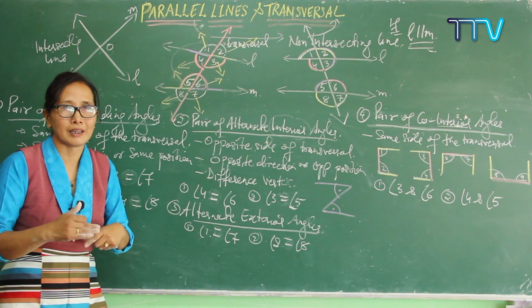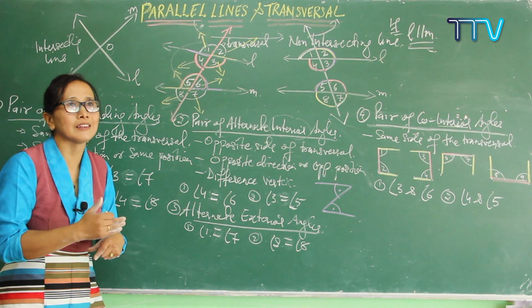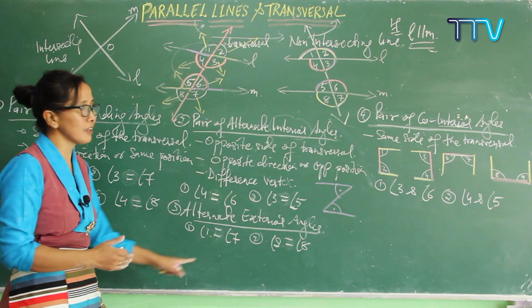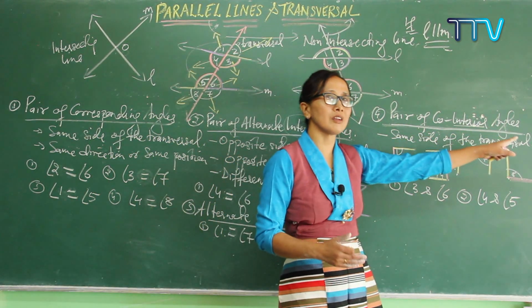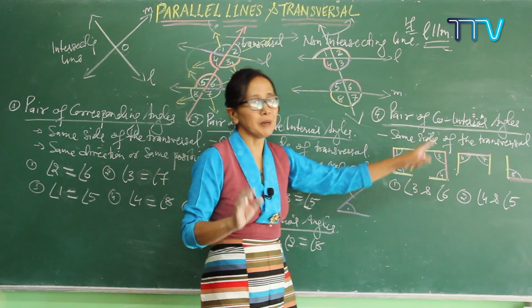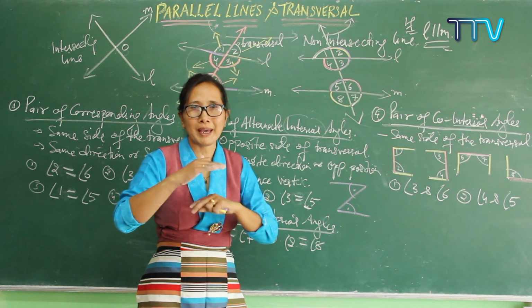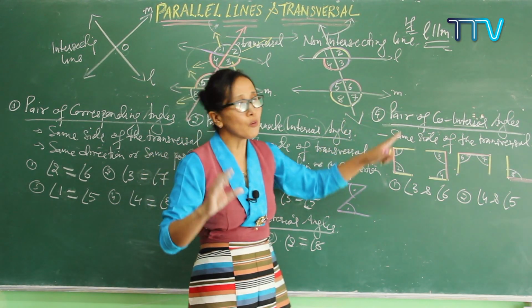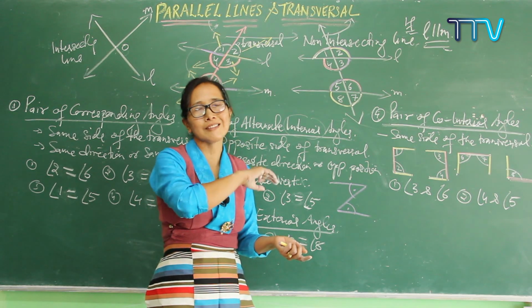So, parallel lines and a transversal. If two lines are parallel to each other, you have to know very clearly that all these pairs of angles are equal to each other, but not this one. The pair of co-interior angles are not equal to each other, but if two lines are parallel, the pair of co-interior angles are always supplementary. Do you remember supplementary, which we did in the last session?